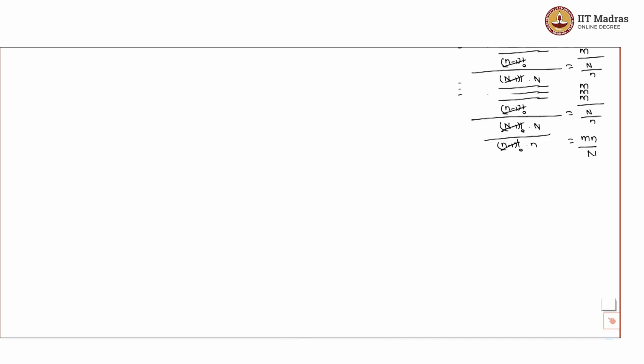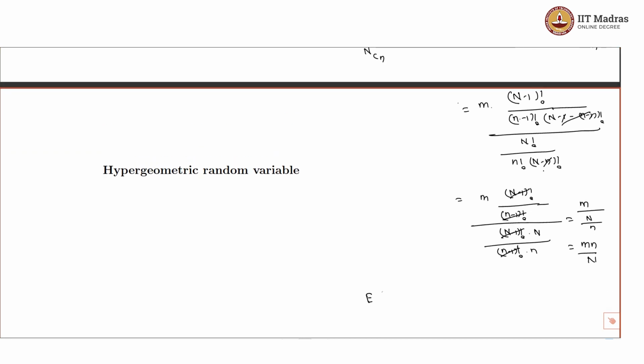So the expectation of X, the expected number of red balls, would be equal to mn by N. Here m is the total number of red balls in the box, n is the sample size which we are choosing, and N is the total number of balls in the box. This N is the combination of red balls and the remaining blue balls. So the expected number of red balls in the sample of size n would be mn by N. This is the derivation for the expectation of a hypergeometric random variable. Thank you.